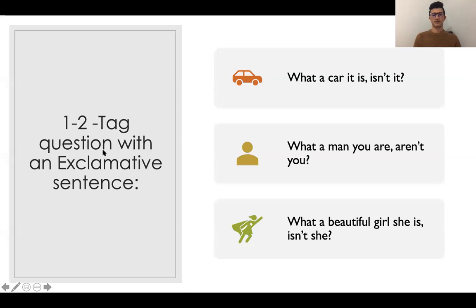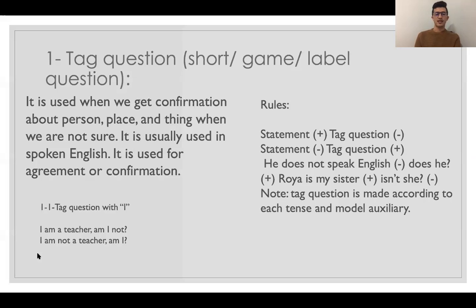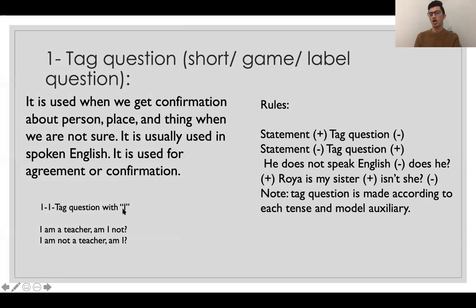So yeah, one more point here is this: tag question with I. When you are using I in a positive formula, and you want to add a tag question to that, you can use this formula: am I not, or am I. Okay, so you cannot use amn't I. Okay, you cannot use it like that. You say am, the helping verb, plus subject plus not. Okay, or if it is positive, you can just use helping verb plus I, like regular interrogative sentences.